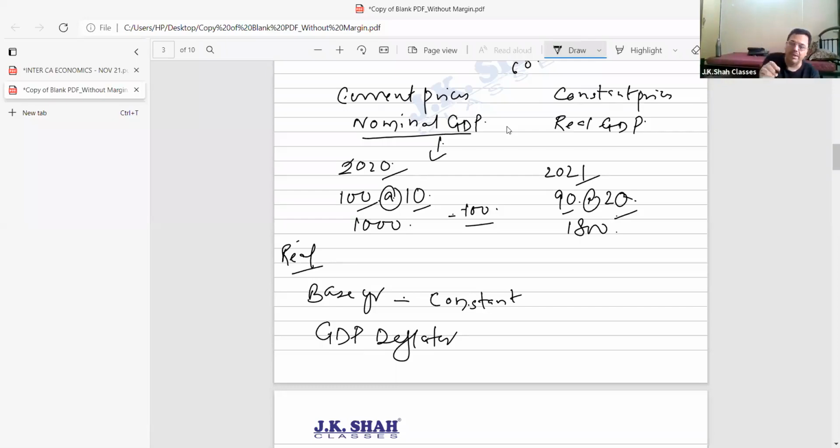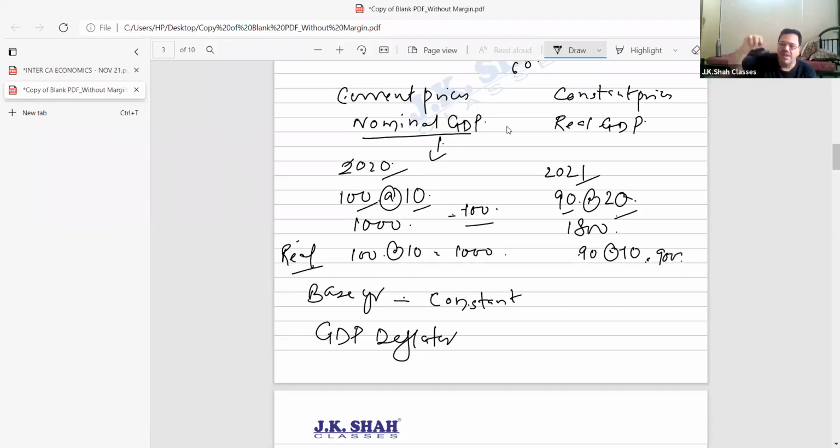Tell me fast, which price? Base year's price. Now tell me, beta, for real GDP, what is the quantity produced here? Say 100 at the rate of 10. So this will be 1000 only. Any doubts? No doubts. And here I say it's 90 at the rate of 10. So that gives me 900. Any doubts?